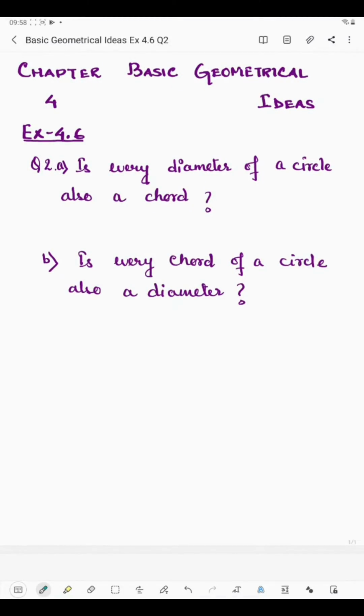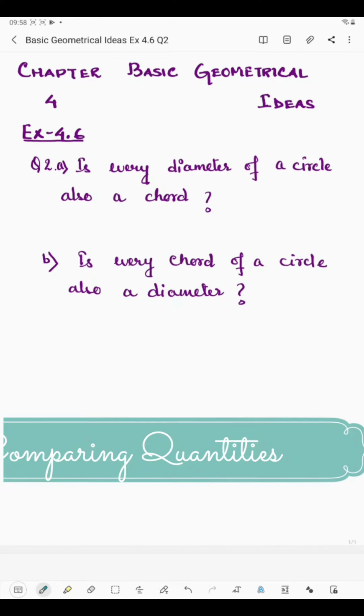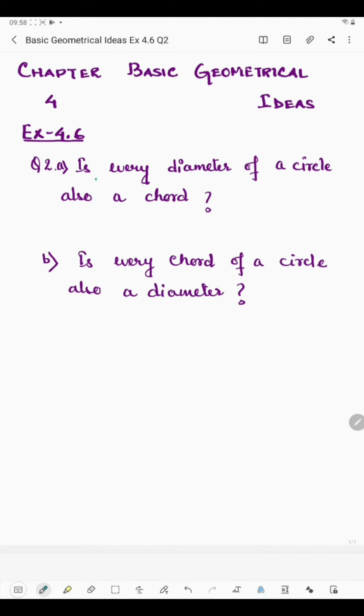Hello students, today I will be starting with question number 2 of exercise 4.6. Now in this question we have, is every diameter of a circle also a chord?